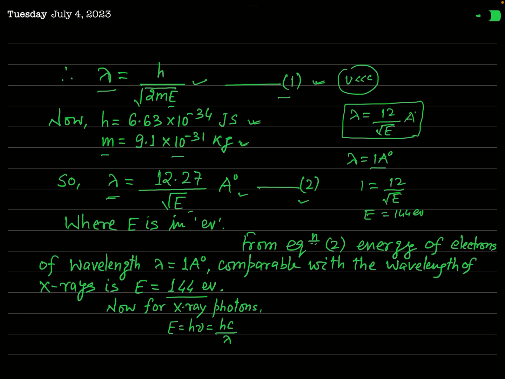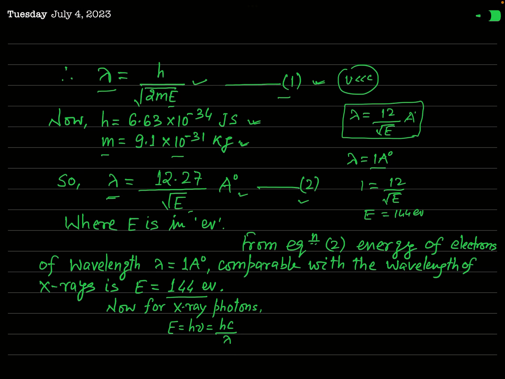I think it is very clear to you. This is a simple calculation and you can easily understand it. Okay. Now we will see what will be the energy of X-ray photon having the same wavelength. It means if we consider that there is X-ray whose wavelength is 1 angstrom, then what will be its energy?